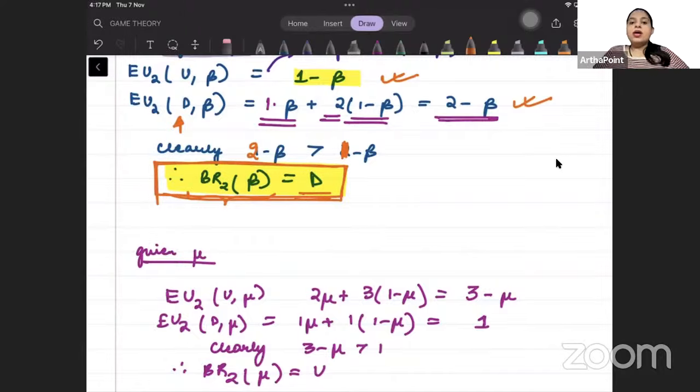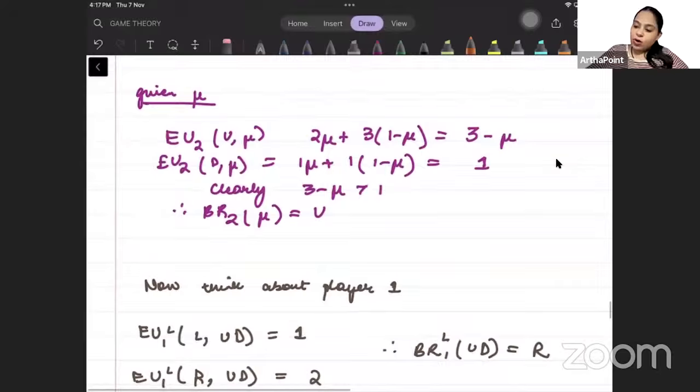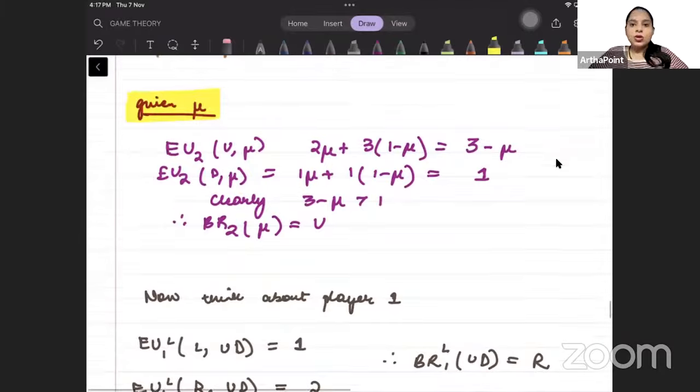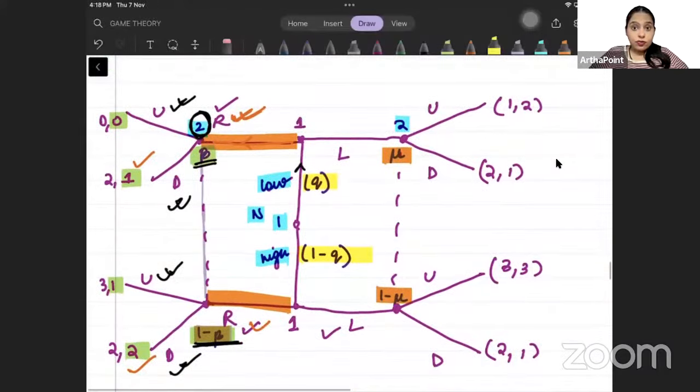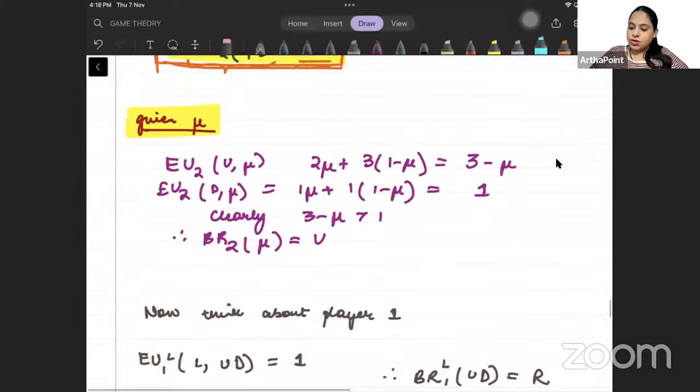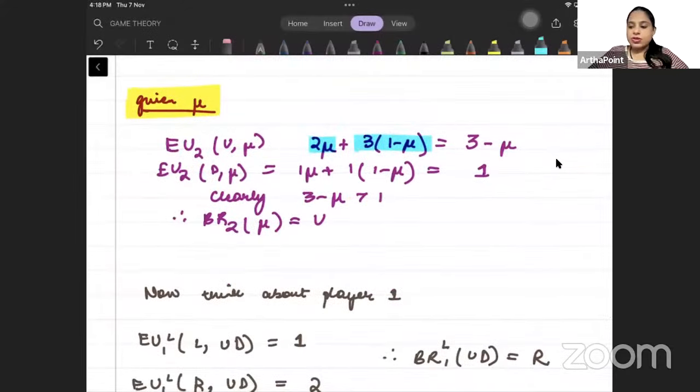Right. Now let us understand what happens with mu. Again I am following backward induction. I want to first solve for player 2, and I am considering the mu side. With this mu side, what is the expected payoff of player 2 from up? It will be 2 into mu plus 3 into 1 minus mu. That means 3 minus mu.